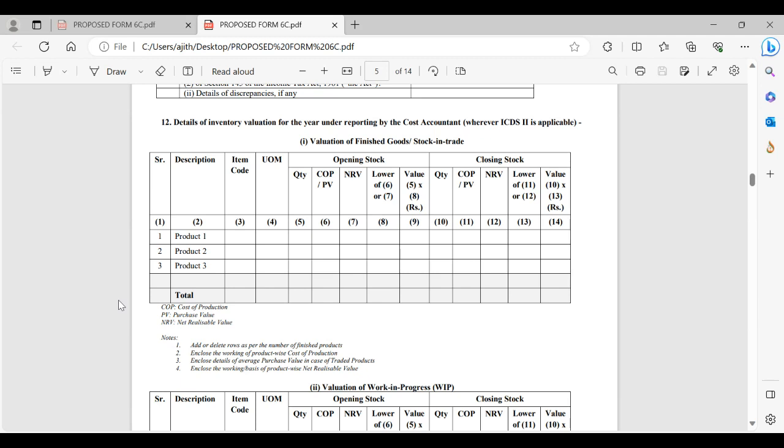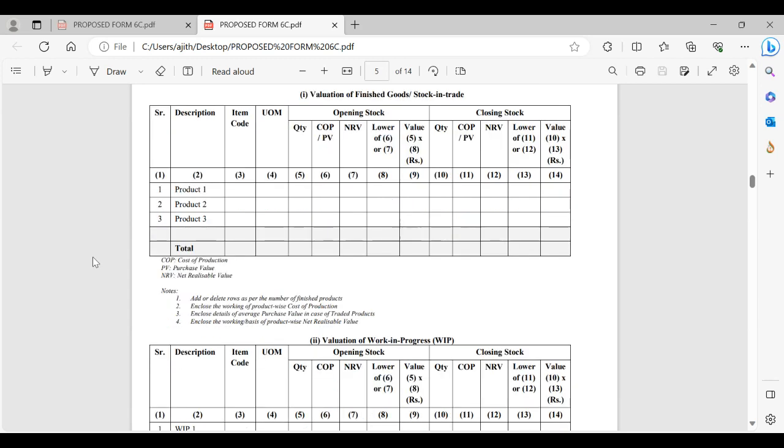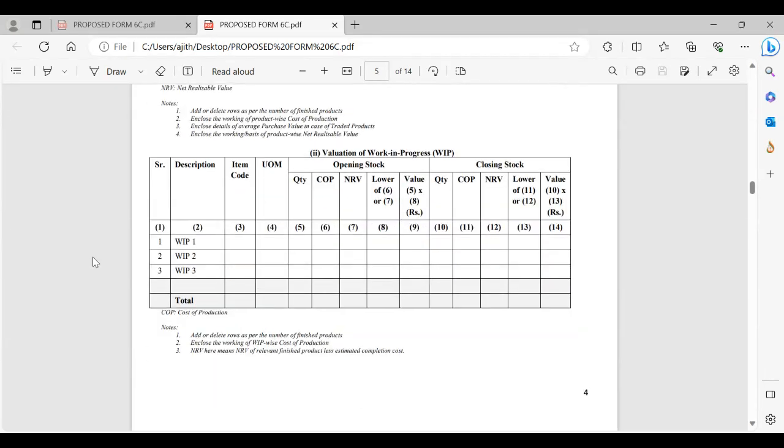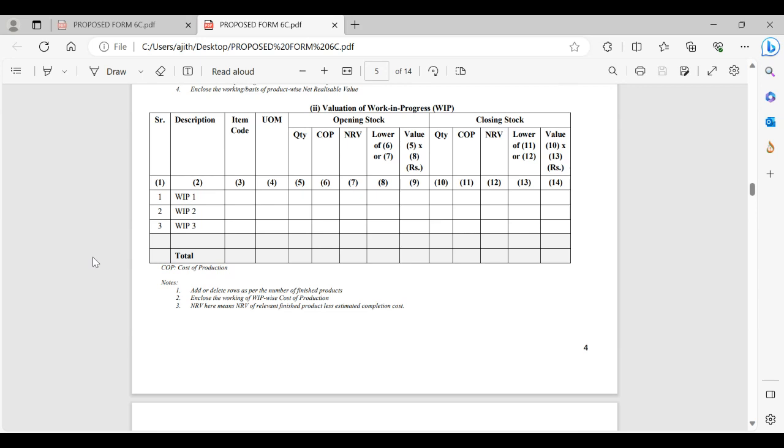We know it's an electronic form, just as when we upload certain forms now, we are expecting to get that Form 16 electronic form in the income tax web portal. Now it is not possible, it's a draft form only. After this, finished goods or stock in trade, same for work in progress: same quantity, cost of production, NRV, lower for opening stock as well as closing stock.